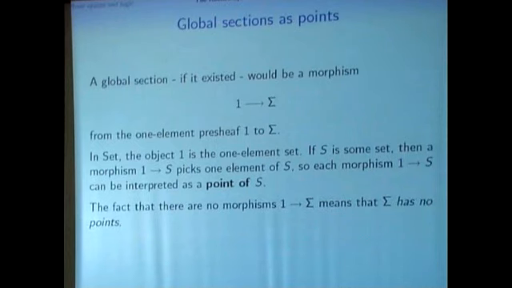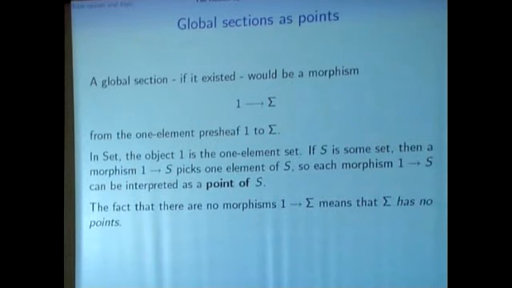now if it existed, it would be a morphism from a certain object in the category Set^V(R) up to sigma. I call this the one element presheaf. For those of you who know, this is the terminal object in the presheaf category, and this is simply the presheaf consisting of the singleton set at each of these algebras, and of course the restrictions are just the identity.